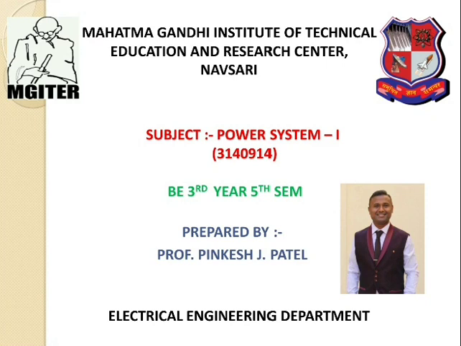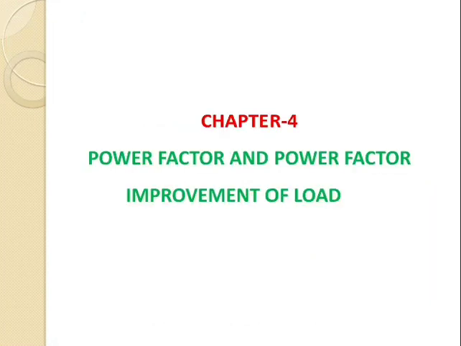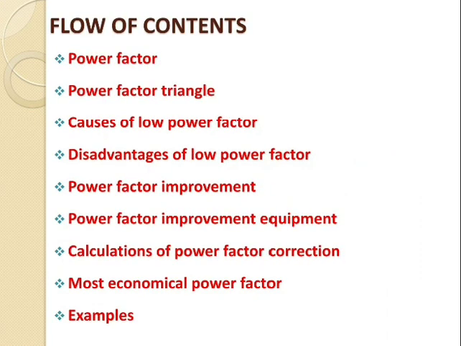Today I will start with the subject of Power System 1 having a subject code of 3140914, BE 3rd year 5th sem. So today I will start with the new chapter, that is chapter number 4, Power Factor and Power Factor Improvement of the Load. So this is the flow of the contents: power factor triangle, causes of low power factor, disadvantages of low power factor, improvement equipment, calculations of power factor correction, most economical power factor, and examples based on the power factor.